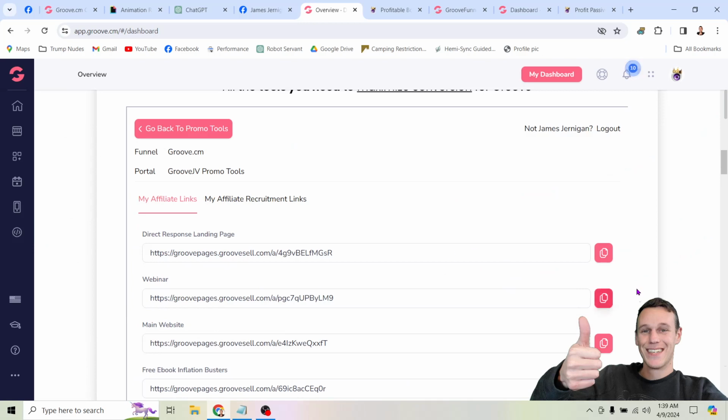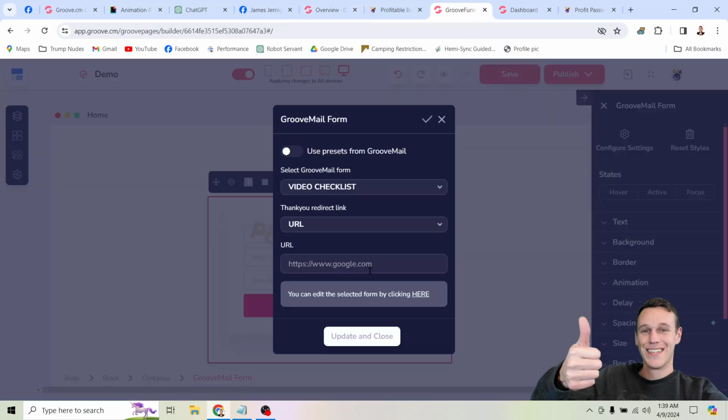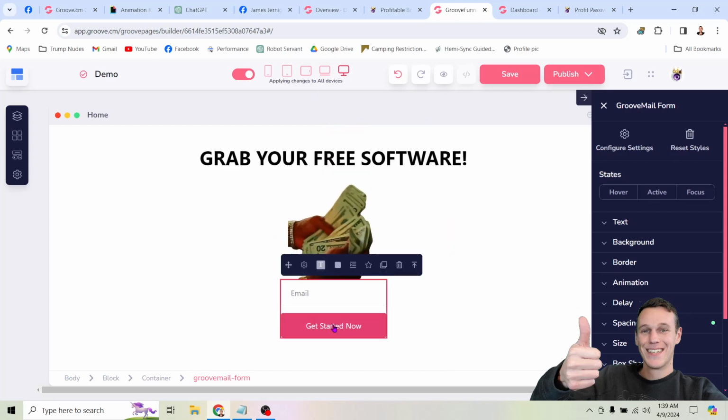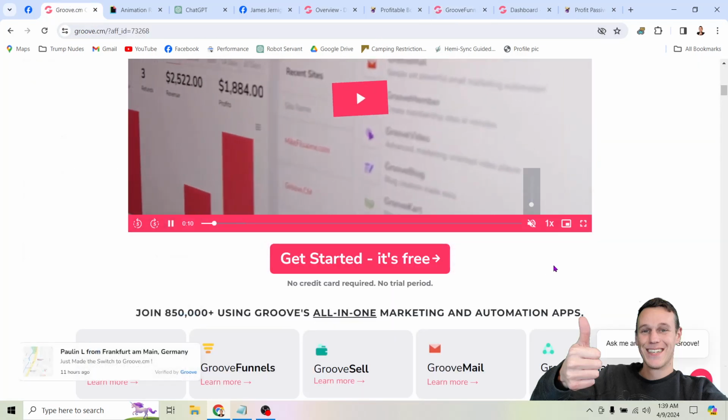Remember, I showed you where to get your referral link here. So we're going to copy this link, this referral link, and we're going to come over here and paste this in where it says redirect link. Now the reason we want to do that is because now when somebody puts their email in and clicks this button, they're going to be taken to the page to grab their free software.